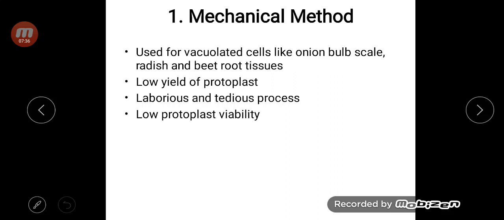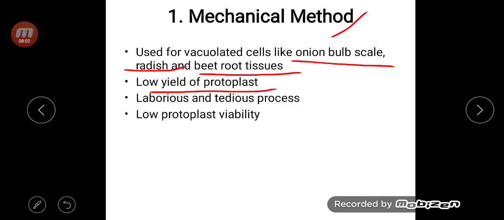But there are some drawbacks with the mechanical method. For the mechanical method, big cells like onion bulb scale need to be used. Radish and beetroot tissue can also be used for isolation of protoplast by the mechanical method. Very small cells cannot be used, and the yield of protoplast is very low. Why?